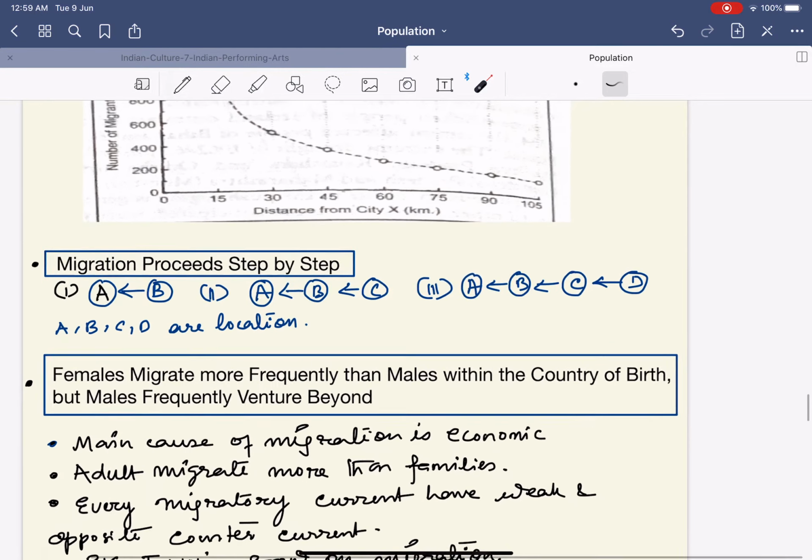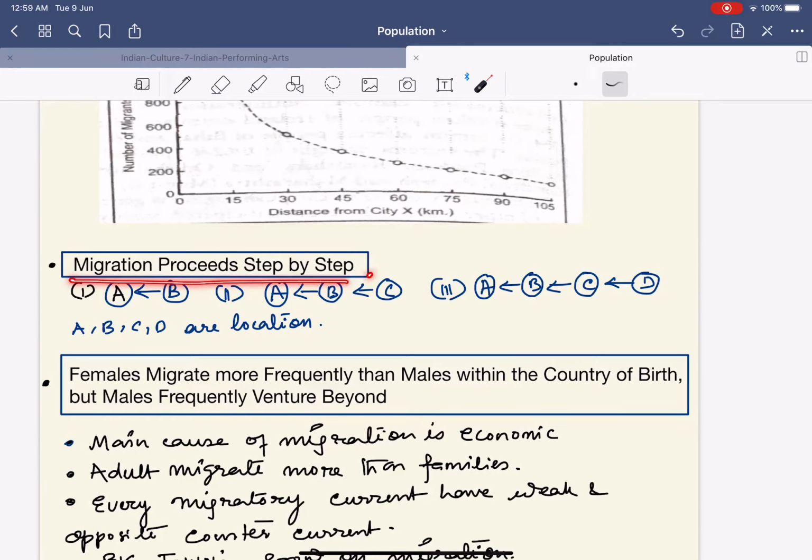Next, it says that migration proceeds step by step. Please understand this flowchart. Supposing A is the city and B is the town. People have migrated from B to A.